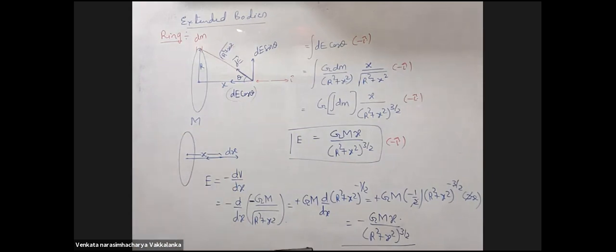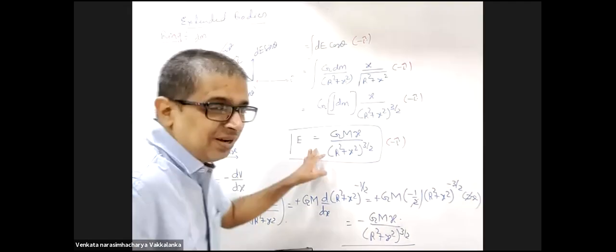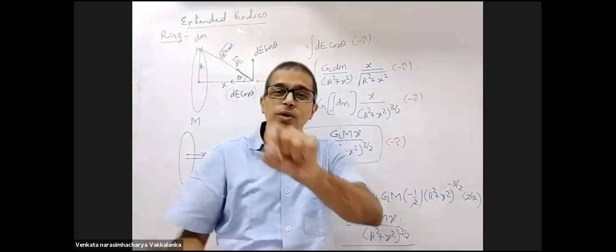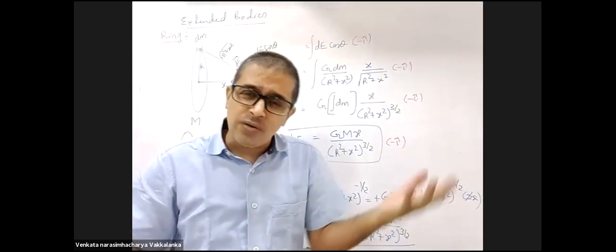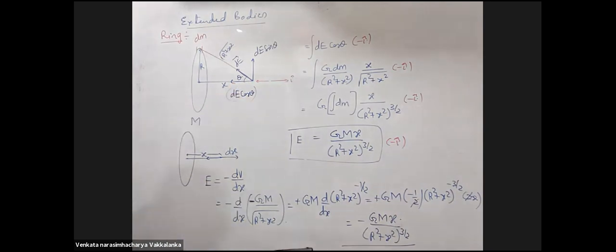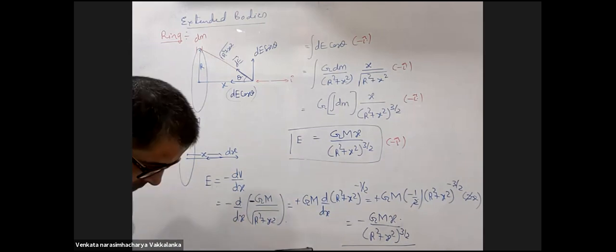Sir, in exam both options are given, where minus is there and in the other minus is not there, then which to choose? They will not play with such a silly thing. Why will they? Yaar, they will not ask direction in a ring question. It is gravity, which means always attraction. So they will not ask you whether this is negative or positive x-axis. They will not give you both the options. Don't worry. Only one way. Okay.